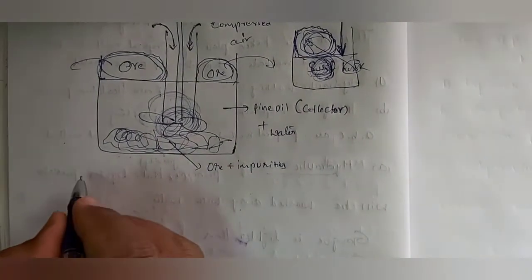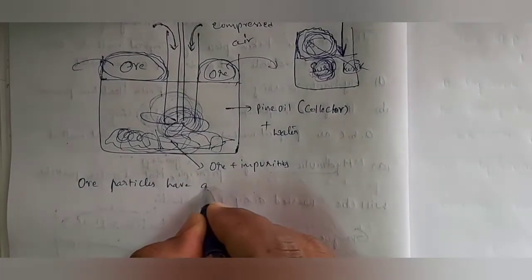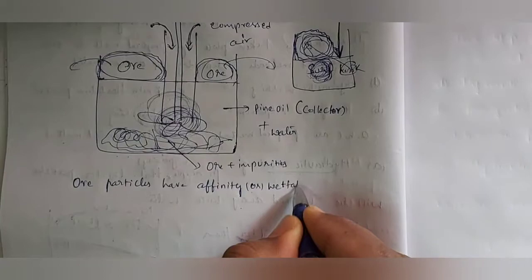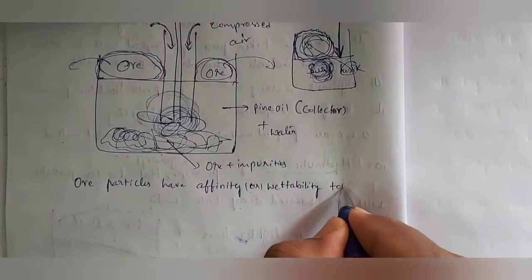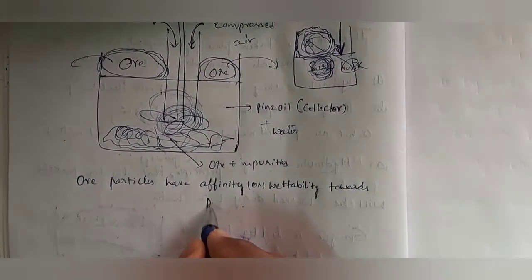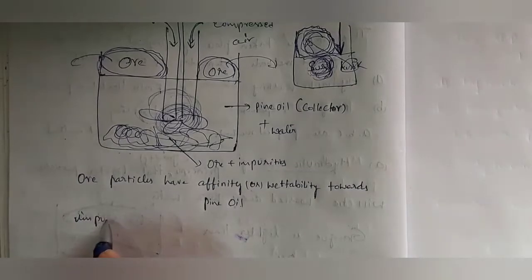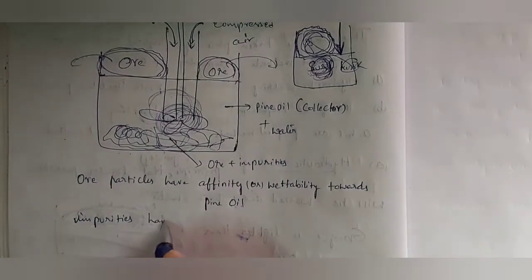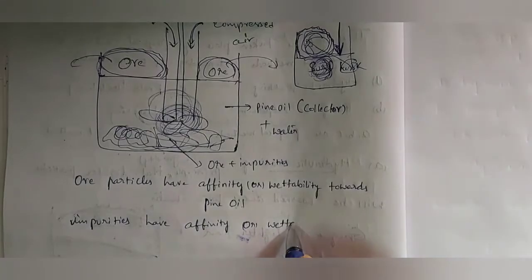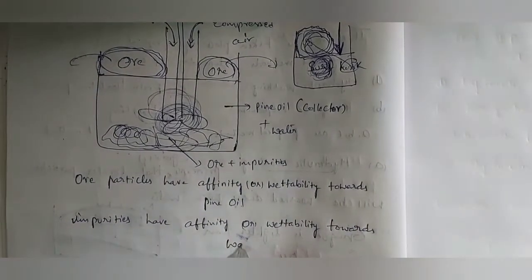Wettability is nothing but ore particles have affinity or wettability towards pine oil, and impurities have affinity or wettability towards water.